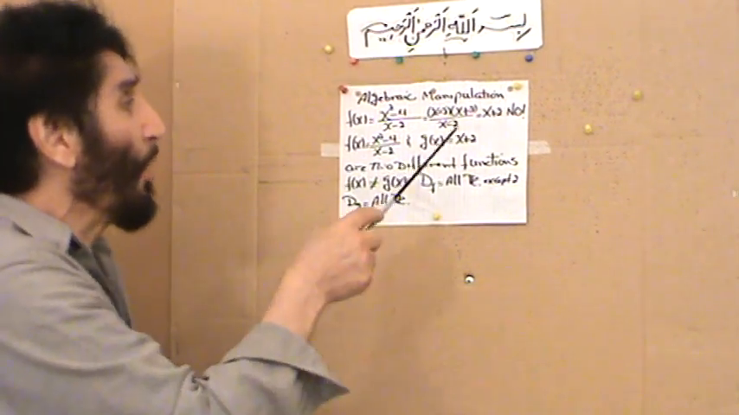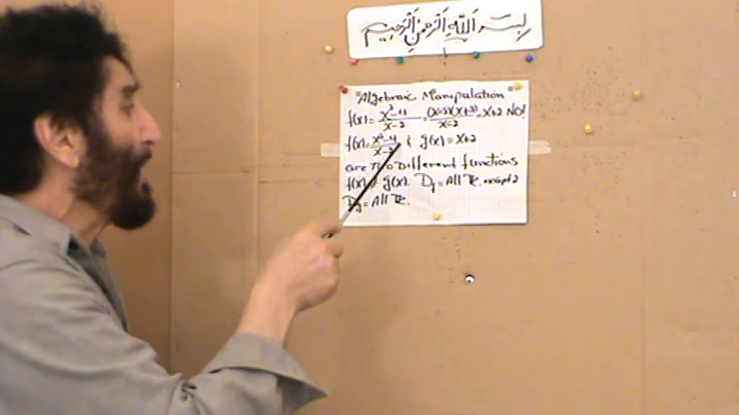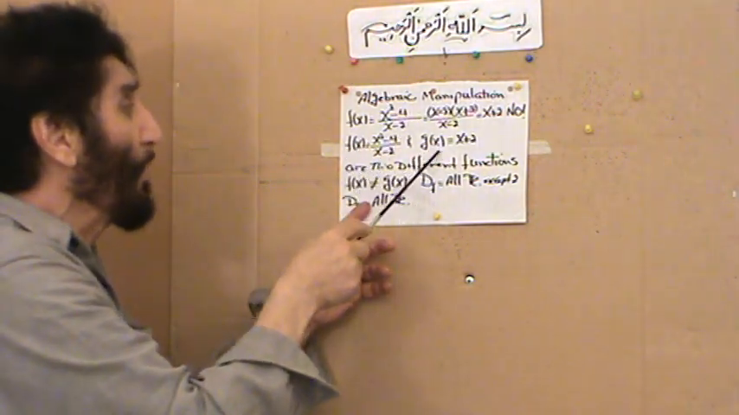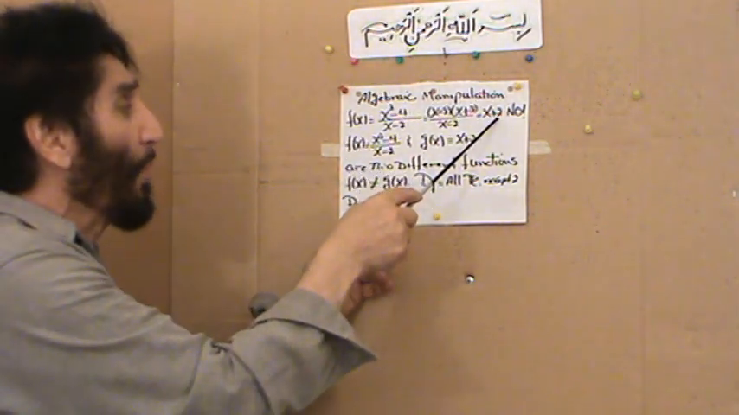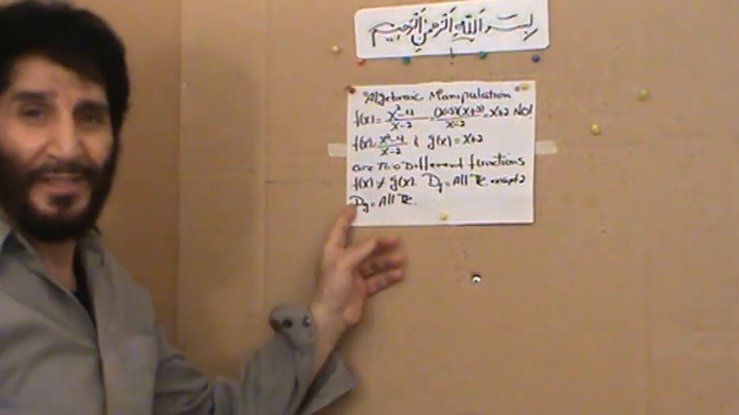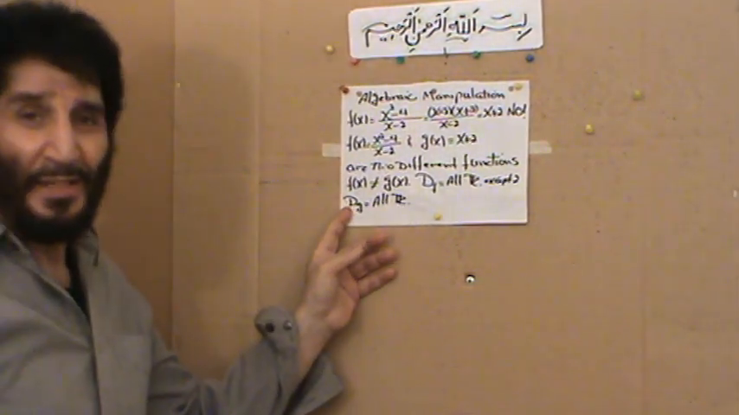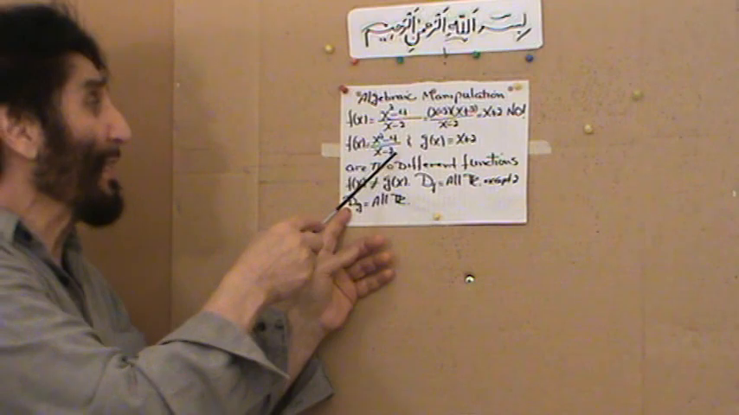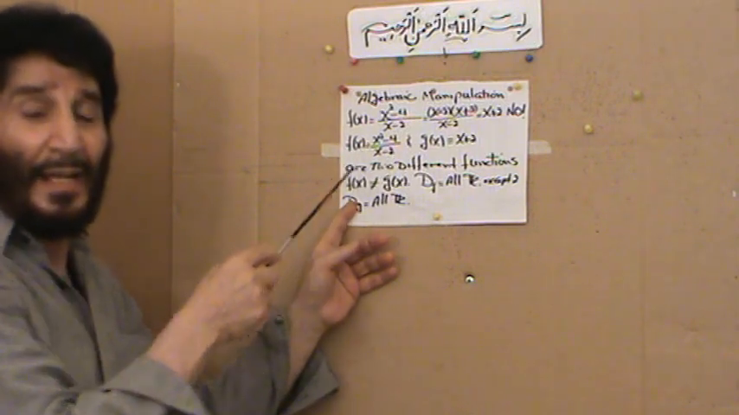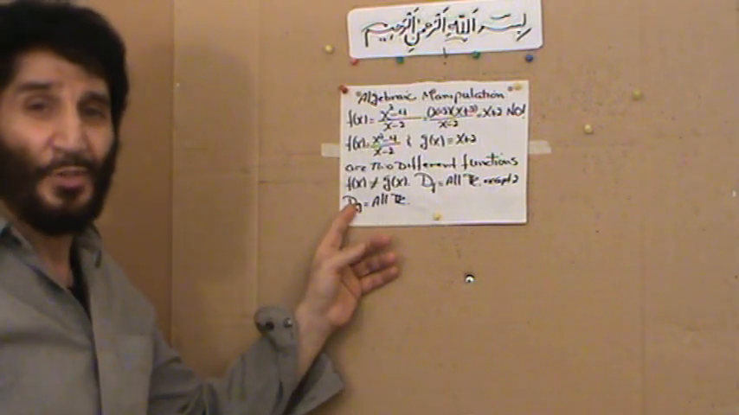Now, let's make two functions out of them. If f of x equals this, and g of x equals what we wrote, x plus 2, these two functions are not the same. Not the same in what sense? In the sense that for this function f of x, 2 is not in its domain.